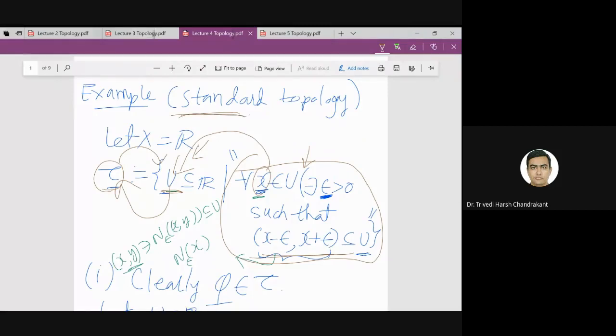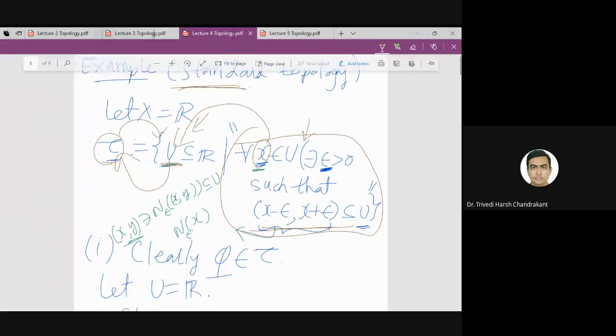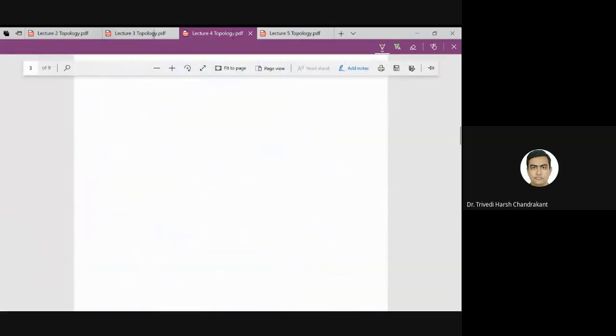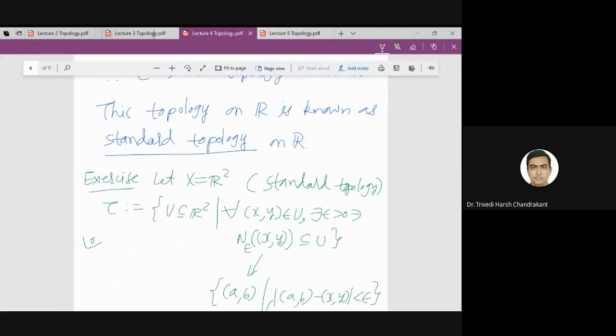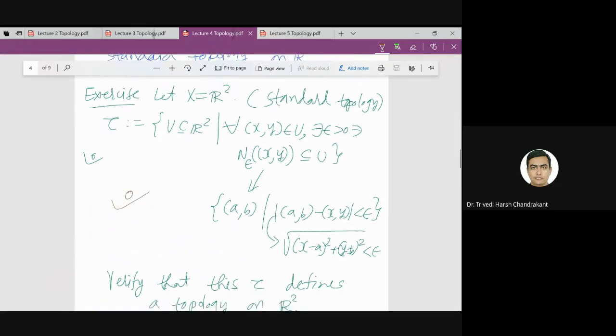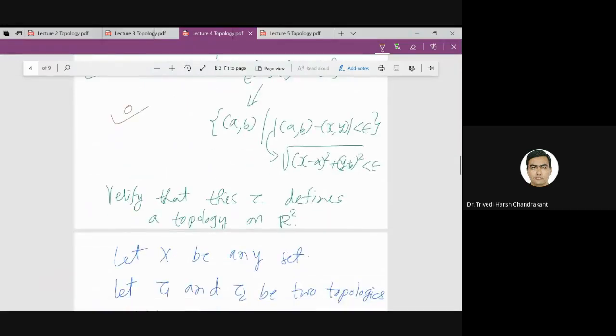So we call this topology the standard topology. And similarly R2 also we can discuss. You can check in the same way that we can verify the axioms of topology for R2 instead of R.